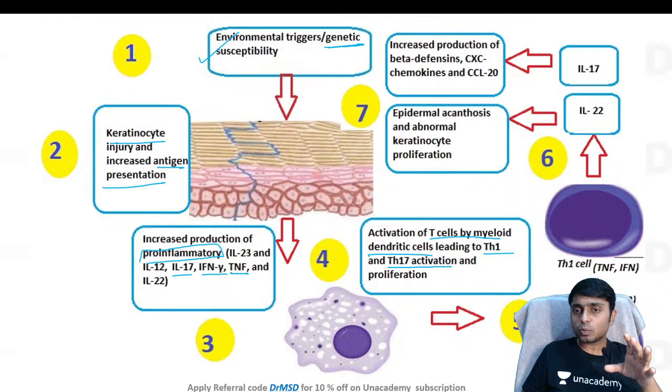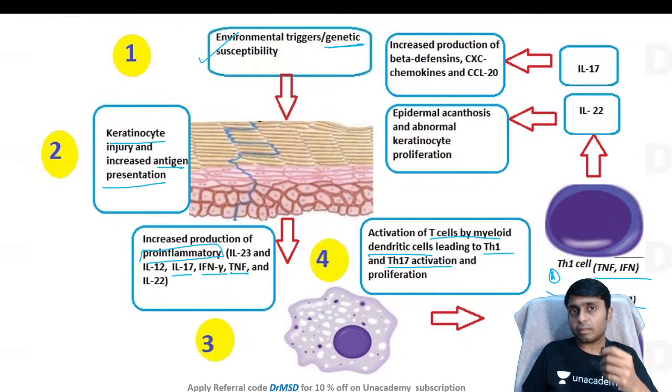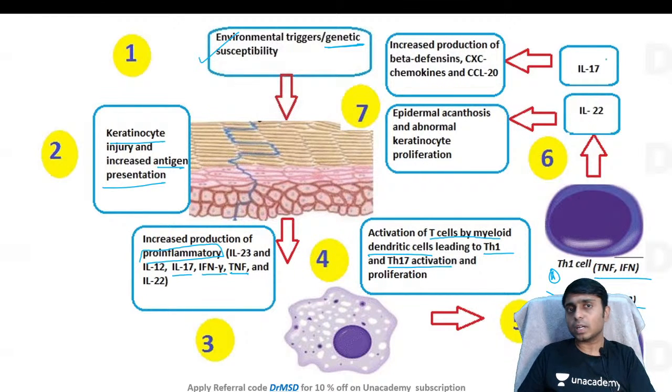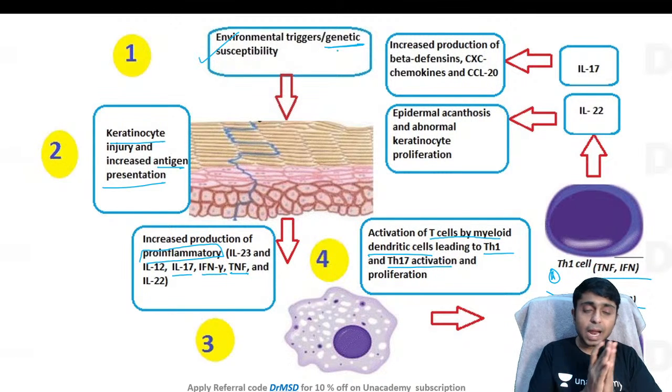This Th1 and Th17 activation will ultimately lead to a further increase in interferon and tumor necrosis factor alpha, and finally there will be production of interleukin 17 and 22, because of which epidermal hyperproliferation and dermal inflammation are ultimately triggered.